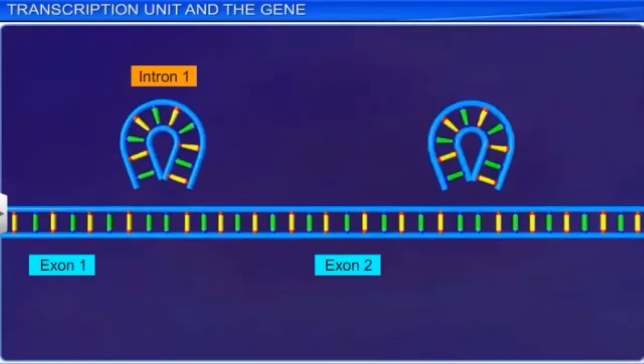So in eukaryotes, the process of transcription is a little lengthier, or a little more extra effort has to be paid, because it has some information on DNA which we don't need for that protein. Those are known as introns, and as you can see, by squeezing they are removed.